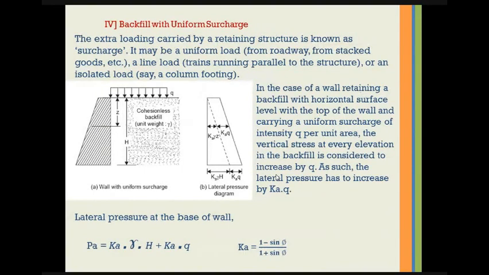Backfill with uniform surcharge. Here extra loading carried by the retaining wall is termed as surcharge. Now it may be due to uniform load from the roadway or so. In this case we will directly add the extra surcharge, that is Q, multiplied by the coefficient of active earth pressure, to the total earth pressure that we calculate at the base of the wall. So the final value here is K into gamma into H plus K into Q.